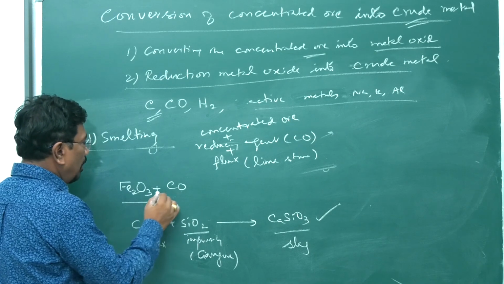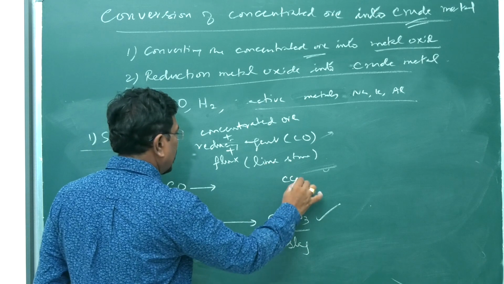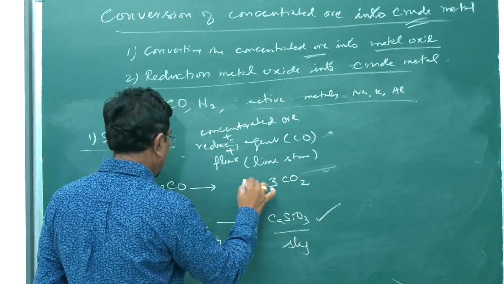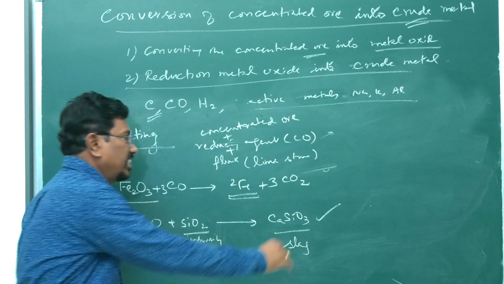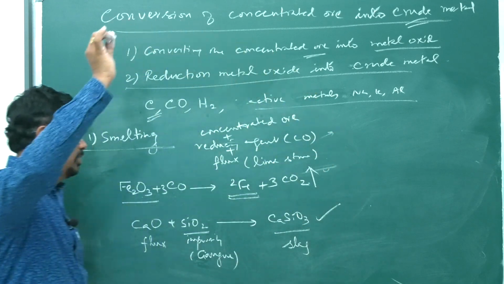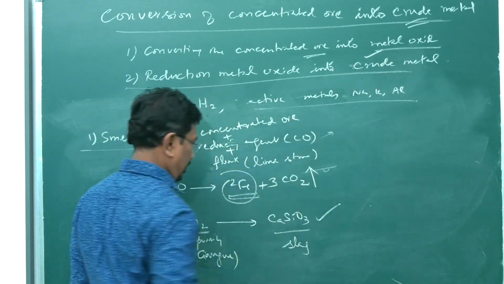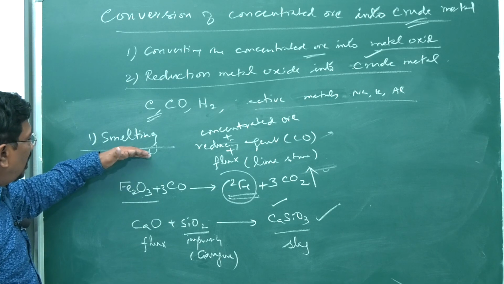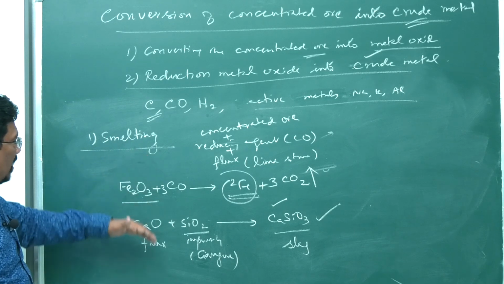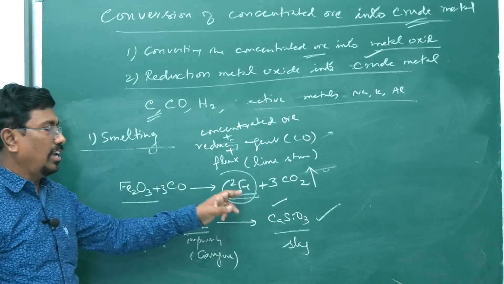When heated with carbon monoxide, what is happening? Oxygen is taken up by carbon monoxide to become carbon dioxide, and then iron. Carbon dioxide escapes. So we have got crude metal. Calcium silicate is removed as slag. This is regarding conversion of oxide ore of iron into its metal.